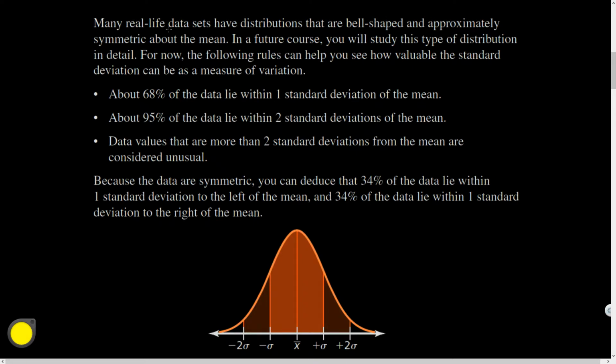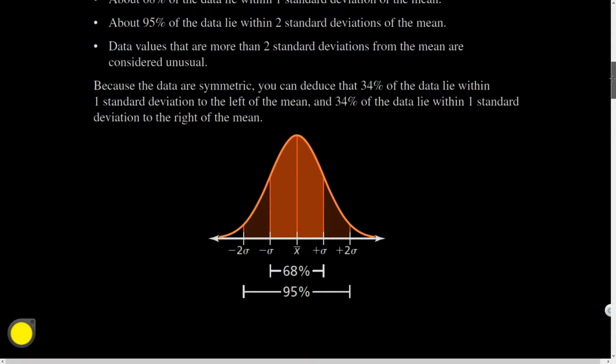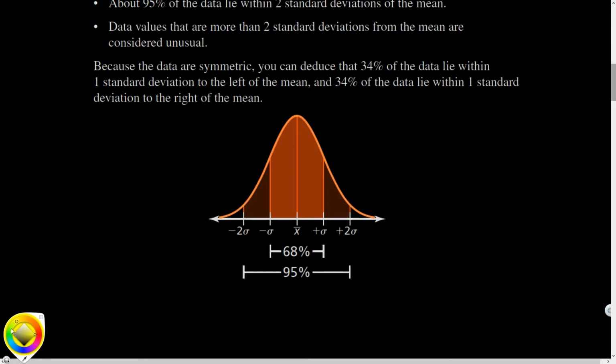And approximately they are symmetric about the mean. In a future course, not this one, you will study this type of distribution in detail. But one of the interesting things when analyzing it is that, so the mean we called x bar, right? We've already used that symbol before. And we've also used little sigma for standard deviation.